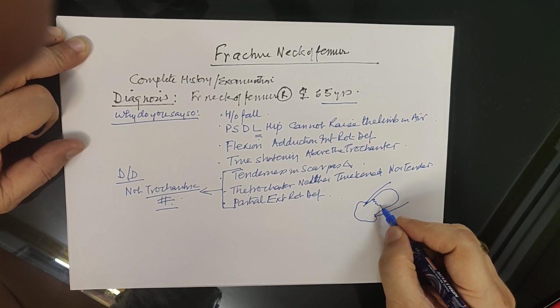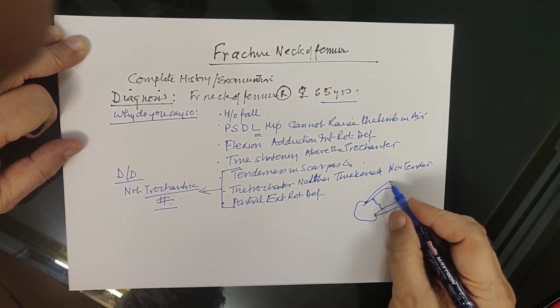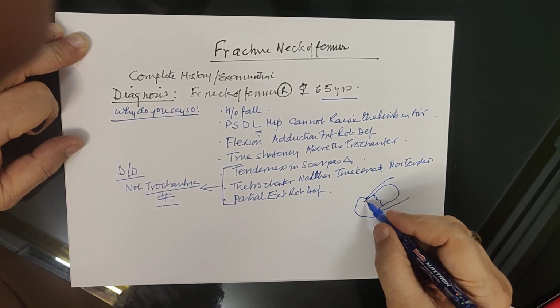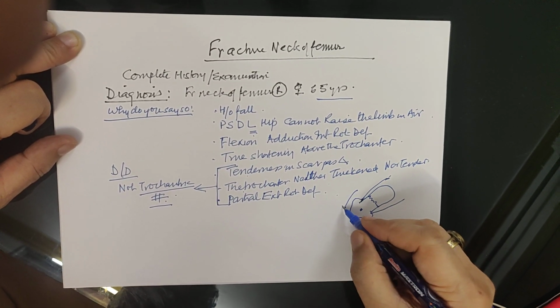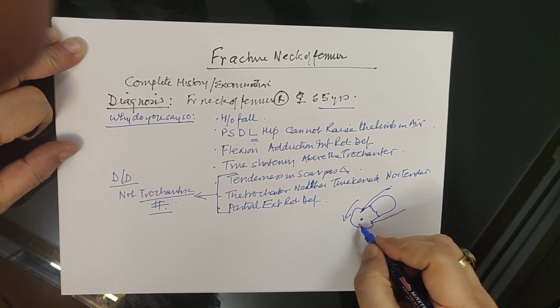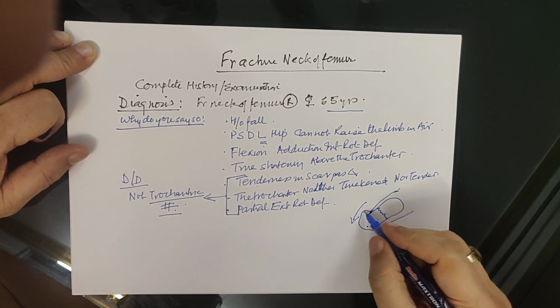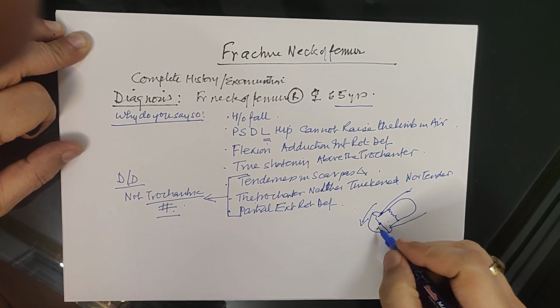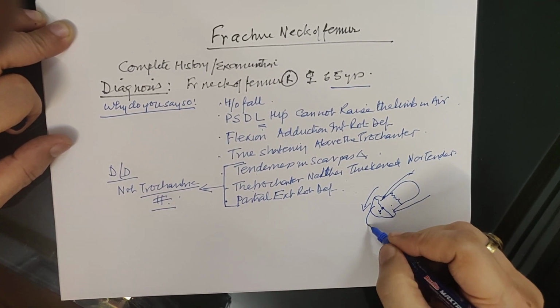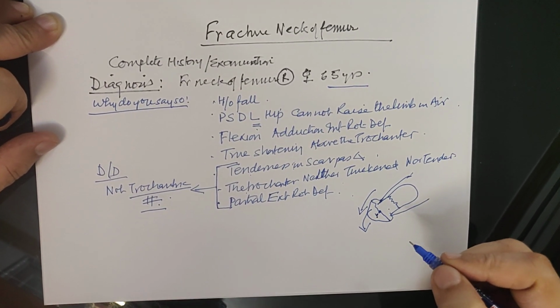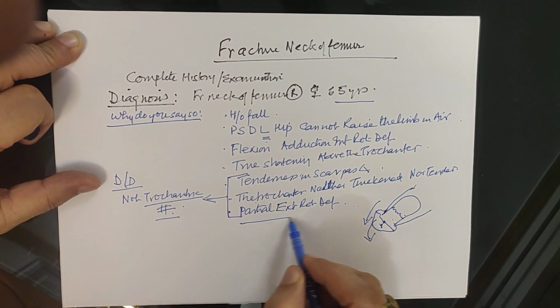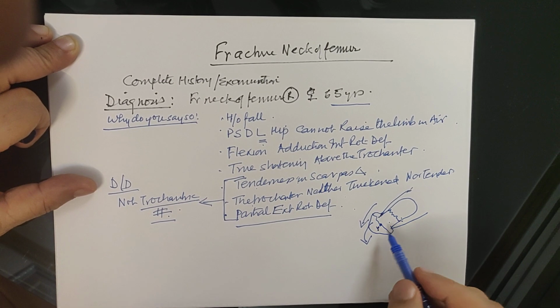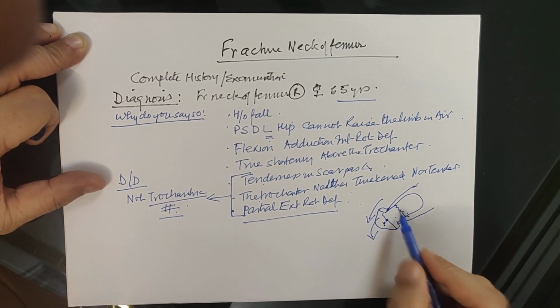So if the fracture is in the neck, the anterior capsule will not allow complete external rotation of the distal fragment. But if the fracture is here, then of course this fragment can completely externally rotate. So partial external rotation deformity indicates a fracture neck of femur.